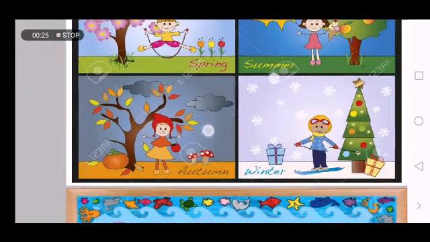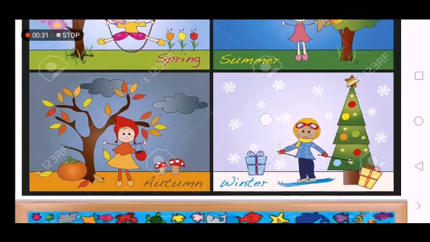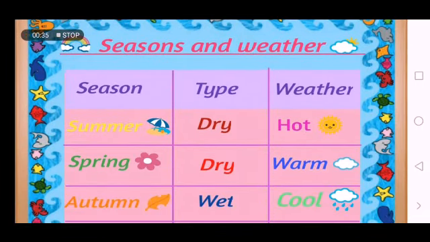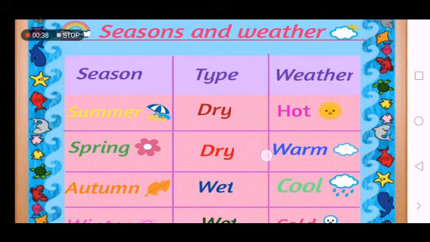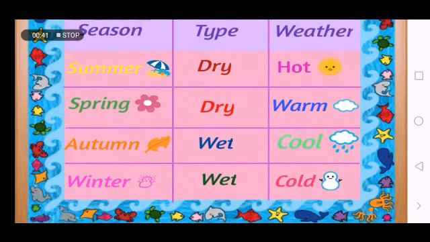So each of these four seasons has its own usual weather, and here you can see the relationship between the seasons and the weather. Summer is hot, spring is warm, autumn is cool, and winter is cold.